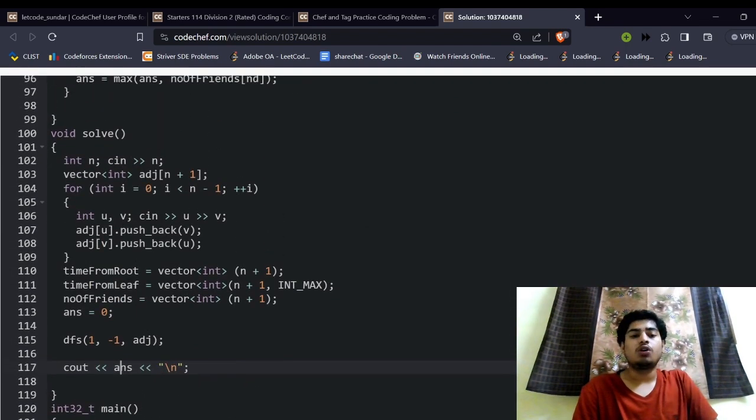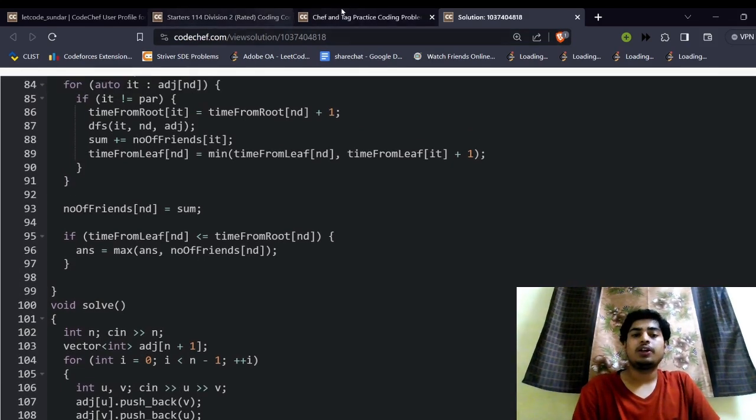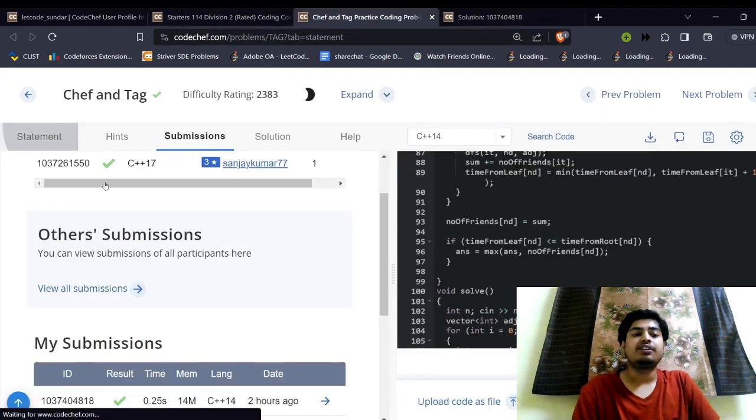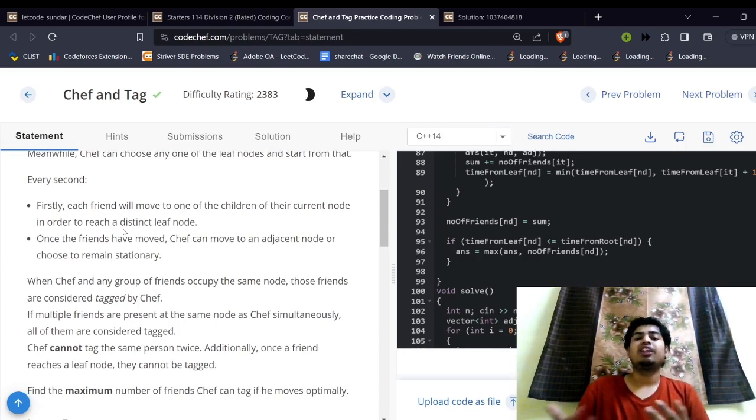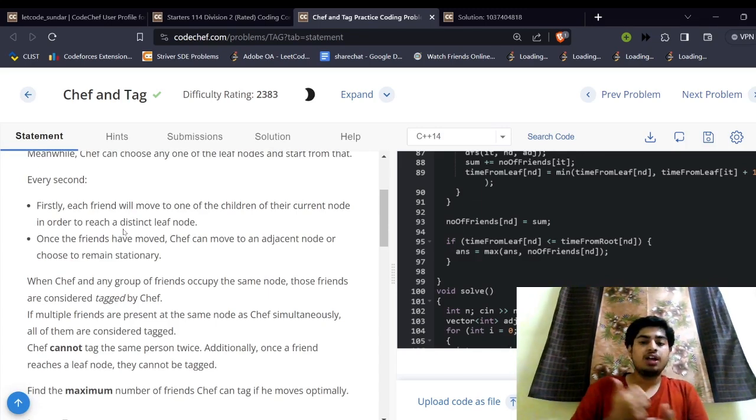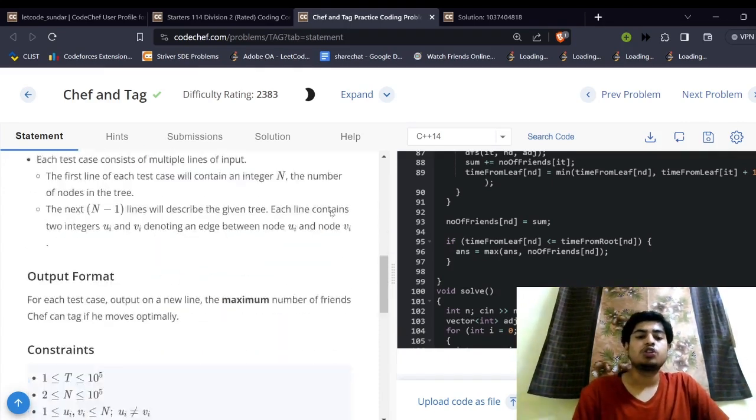This is how we can solve the 5th problem, that is the problem of chef and tab. So we'll first find the time from root, time from leaf, and the number of friends. Then I'll be updating my answer. So this is the easier way to solve this problem.